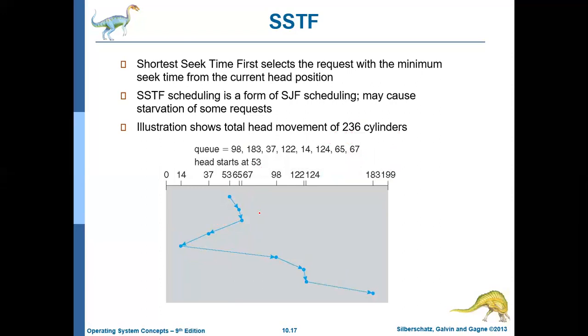We are moving from 53 to 65, which is 12. Then 65 to 67 is 2. Then 67 to 37 is 30.